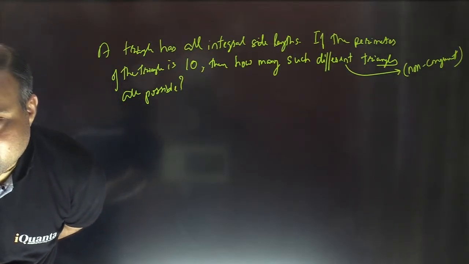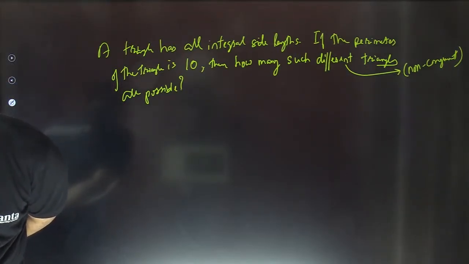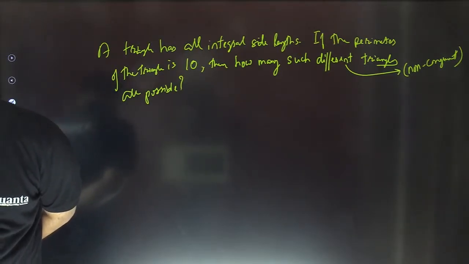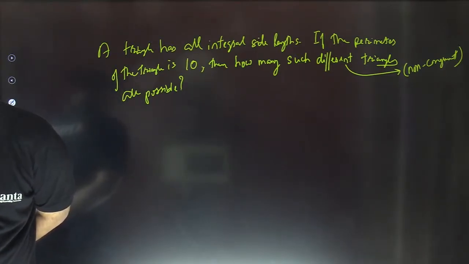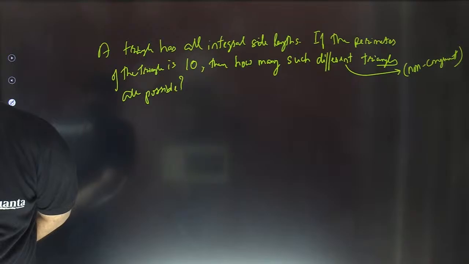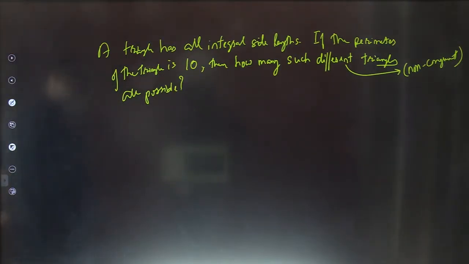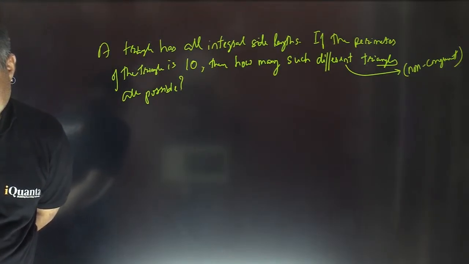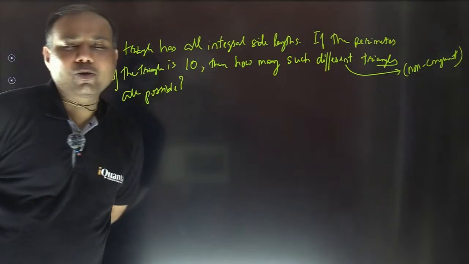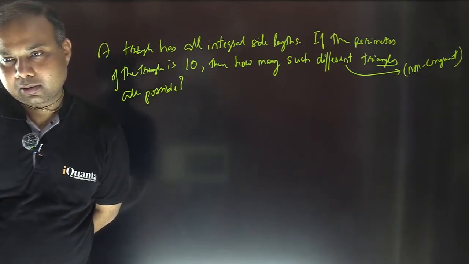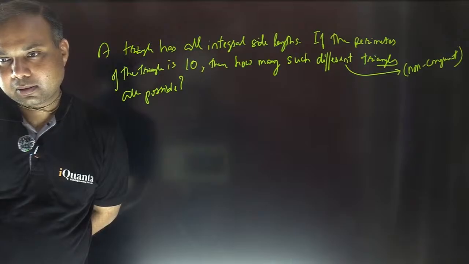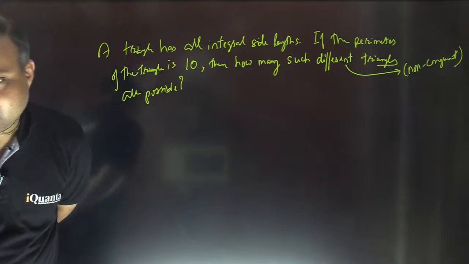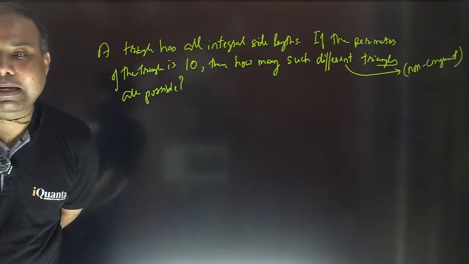Let me hear from others as well. Okay, you are using some shortcut, p square by 48. Which two triangles, Chintan? Can you mention the sides? See, CAT is not dependent on shortcuts. Shortcuts may help us sometimes to get the answer faster, but conceptual clarity is much more important.